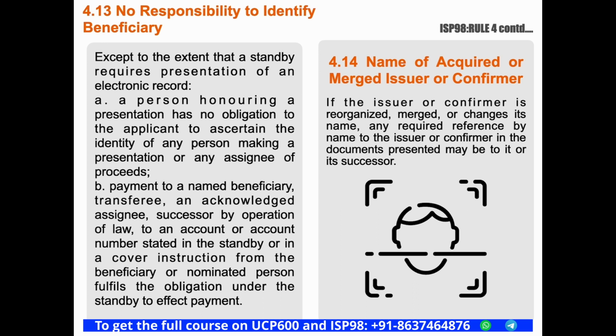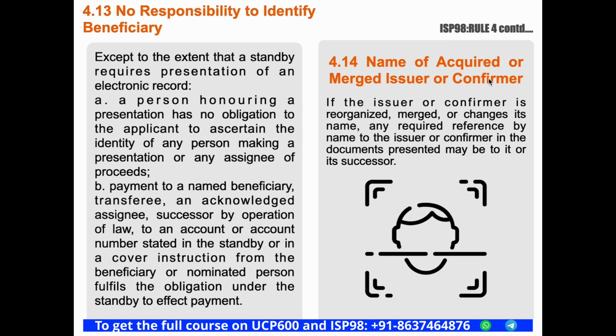So to make payment to the beneficiary, if the issuer did any of these measures, then its obligation is discharged, right? Now the question is, what if the issuer made the payment to a person who is not the true beneficiary? The answer is the applicant must reimburse the issuer twice if the true beneficiary makes a complaint demand for the payment under the standby. So actually this is a risk to the applicant if it is not an electronic presentation.